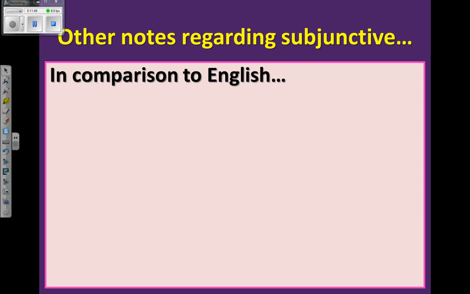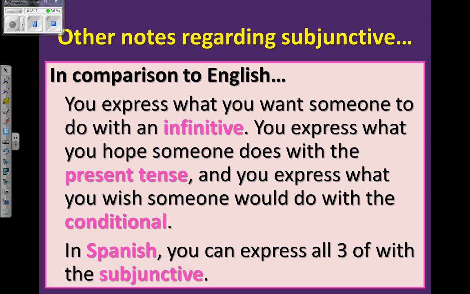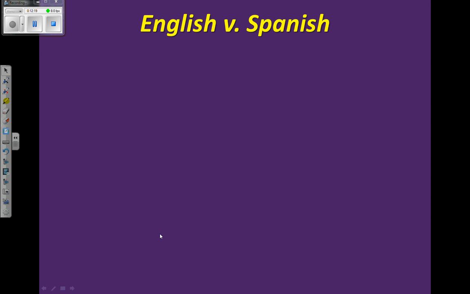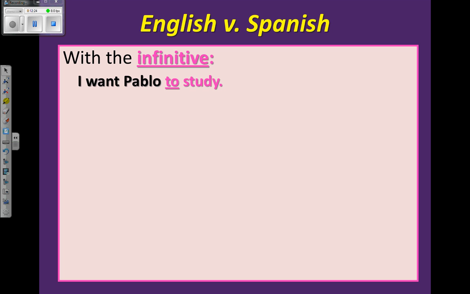Other notes quickly, just to compare with English. So in English, when you express what you want someone to do, you use an infinitive. Okay, I want you to do your homework. You express what you hope someone does with the present tense. I hope you study. And you express what you wish somebody would do with the conditional. I wish that you'd be quiet. Okay? But in Spanish, every single one of those situations, we're going to use the subjunctive. Okay, just some quick English versus Spanish examples.